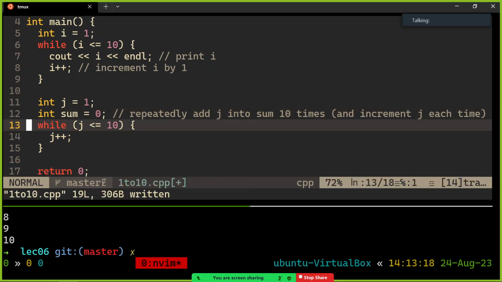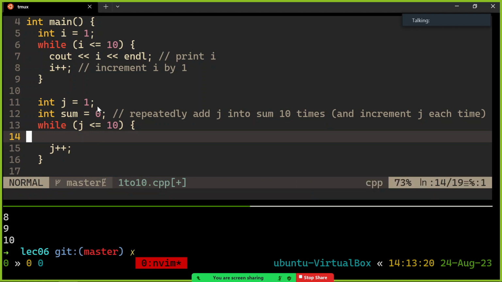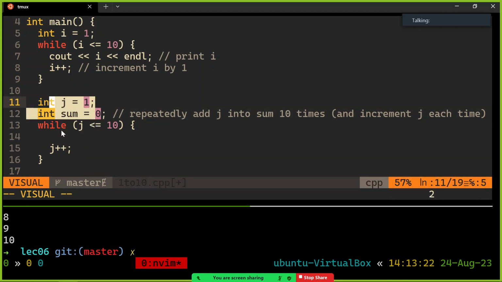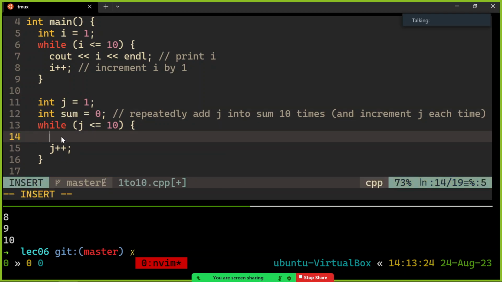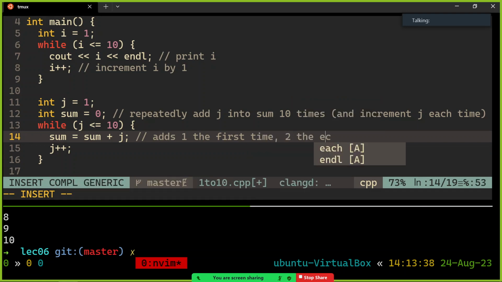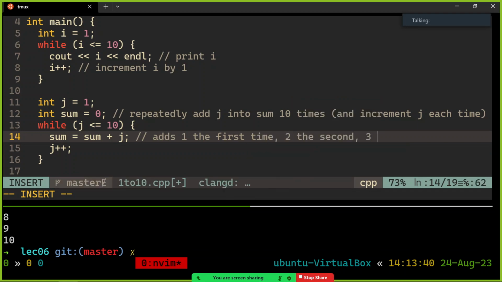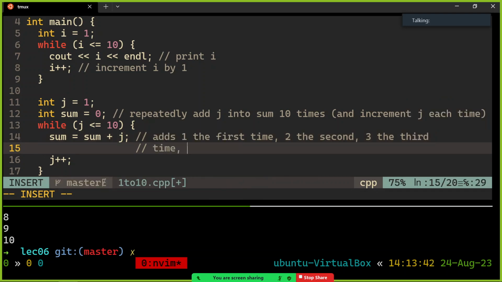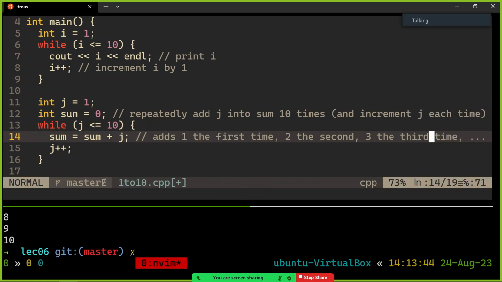So in the loop, j is set to 1 the first time. Let's add 1 into sum. Sum equals itself plus j. Sum equals sum plus j. And so that'll add 1 into sum the first time. And then I'm incrementing it to 2, so the next time we hit this loop, it's going to add 2 into it. 1 the first time, 2 the second, 3 the third time, dot, dot, dot. I hope that makes enough sense.